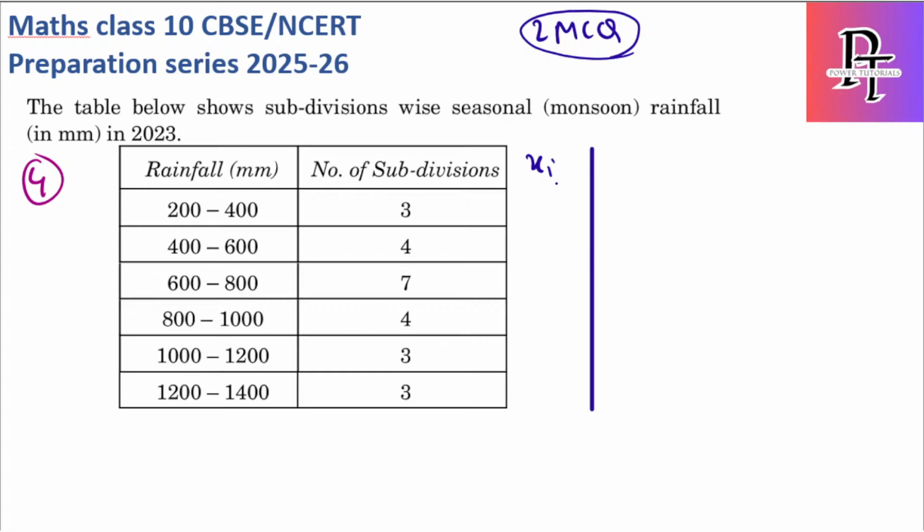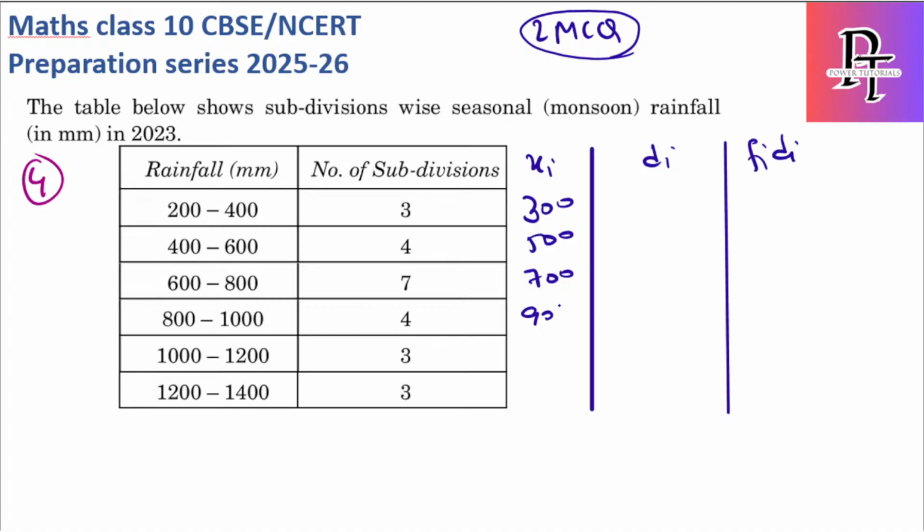So I will continue. So the xi value we're going to find, and then we're going to find the di value, and last we're going to find the sigma fi di value. Okay, so let's continue. So the xi value is the mid of this, 200 to 300. The mid value is 300, 400 to 600. So 500, 700, 900, 1100, 1300.